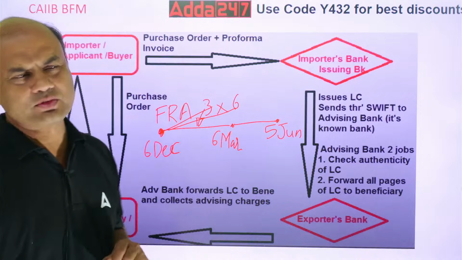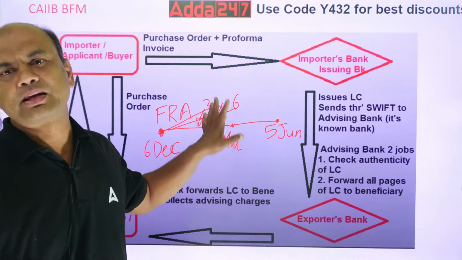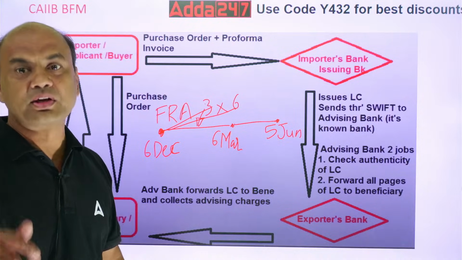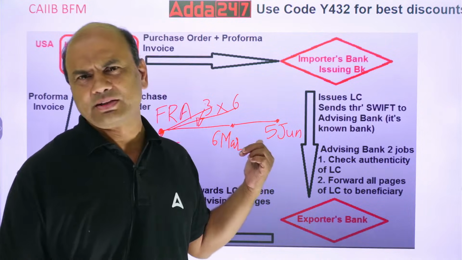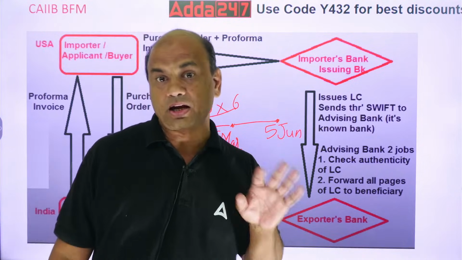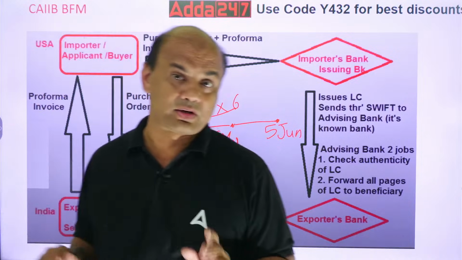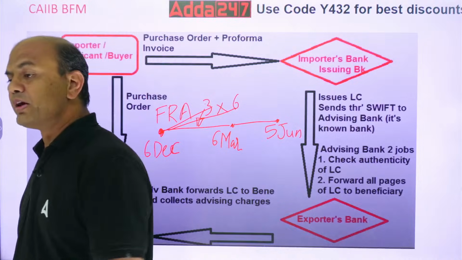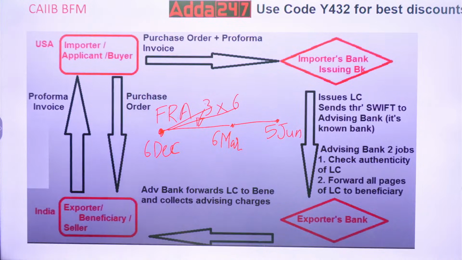Now, suppose I ask you FRA 3 by 9. Can you give me the answer? It will start when and it will end when? 3 by 9 now I want. When will it start and when will it end? FRA 3 by 9.